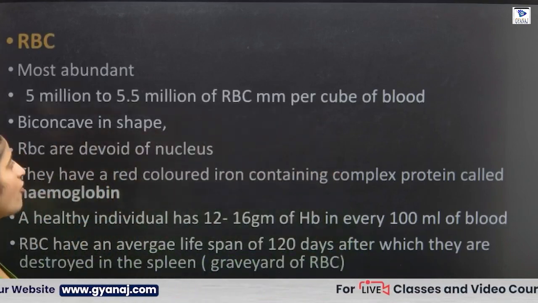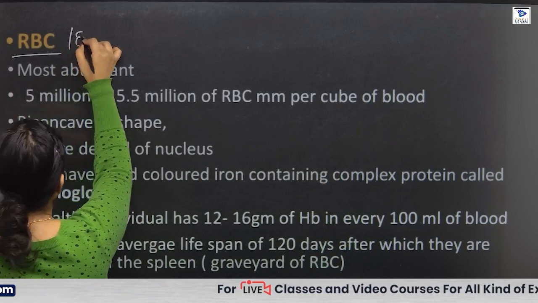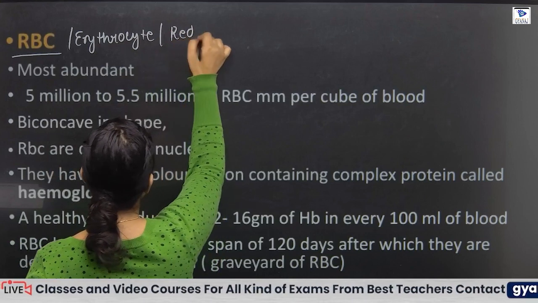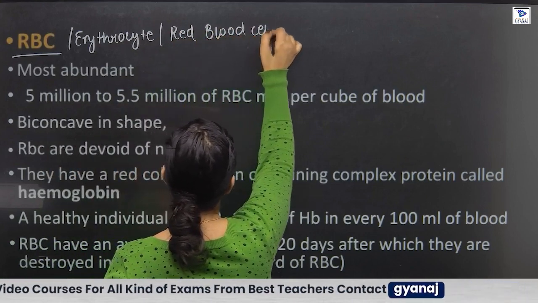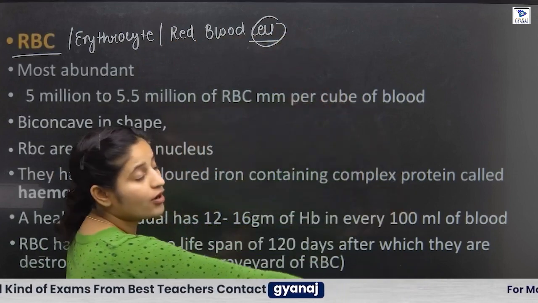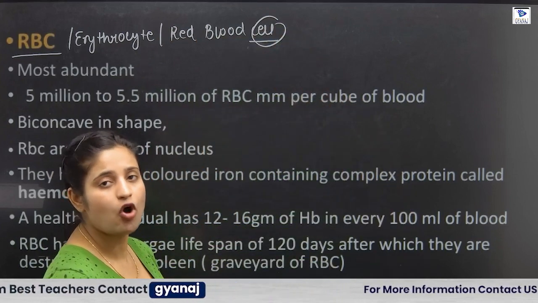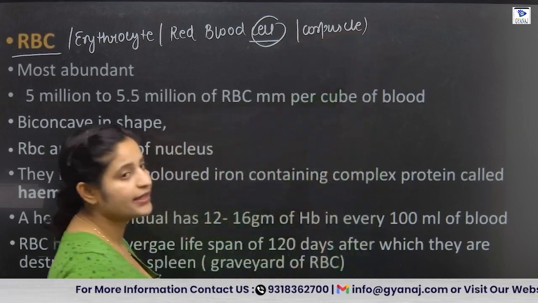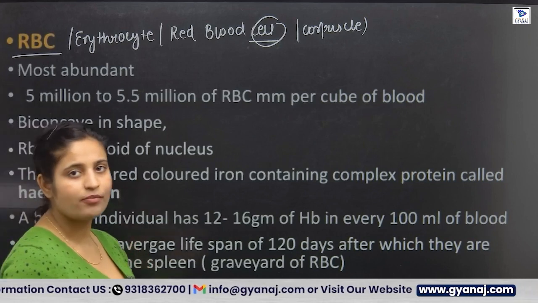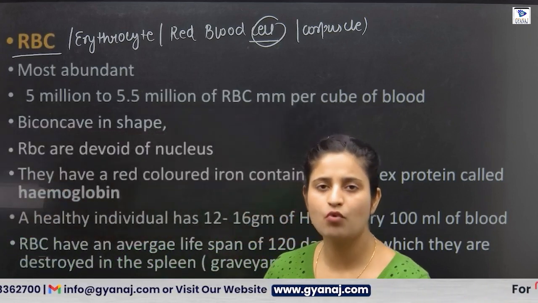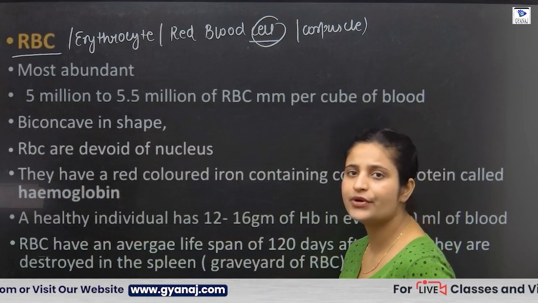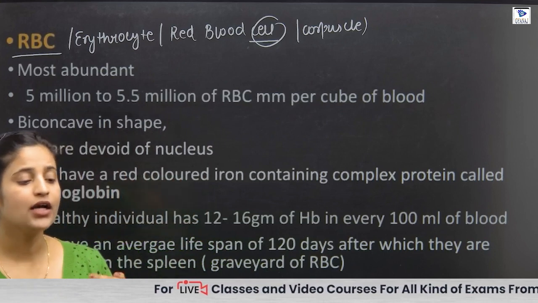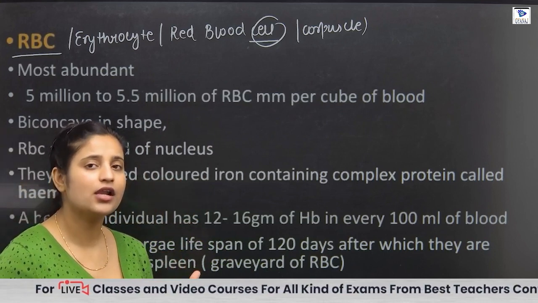Next, we have the first formed element, which is our RBC. RBC is also known as the erythrocyte. The full form of RBC is red blood cell. Sometimes we also use the term corpuscles for the cells. RBCs are the most abundant of the three formed elements, and they contain a protein pigment, hemoglobin, whose color is red. That's why the color of blood is red.